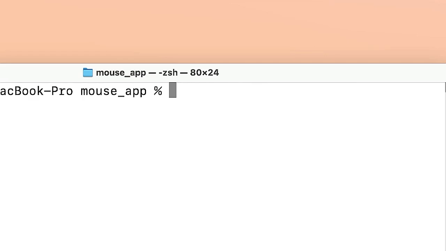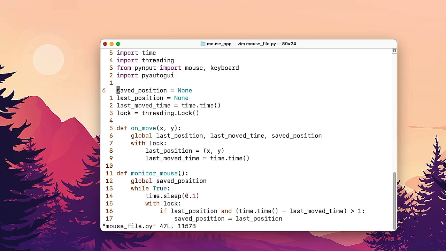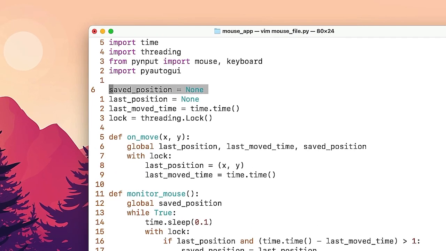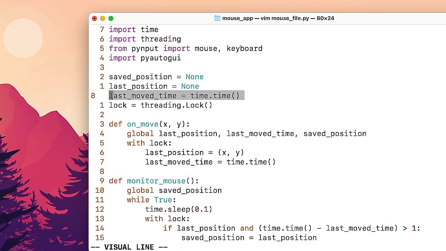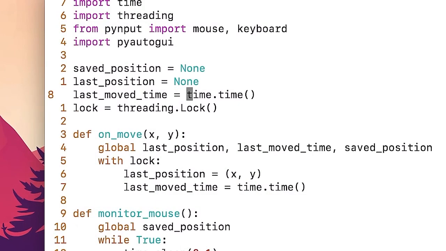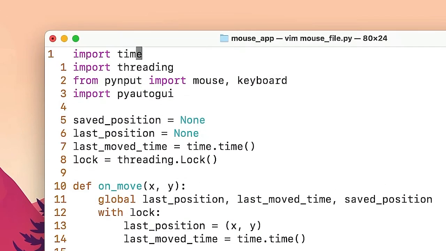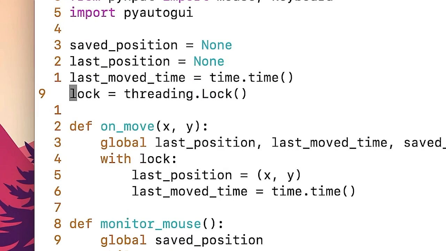Just disappeared. Let's do Vim this time. Okay, what the hell does this do? That just makes me scared. saved_position equals None. Just creates a new variable with nothing inside of it. last_moved_time equals time.time. So time, I assume, is something that's a library because it imported time over here. Makes sense. lock equals threading.Lock. No idea what that does.